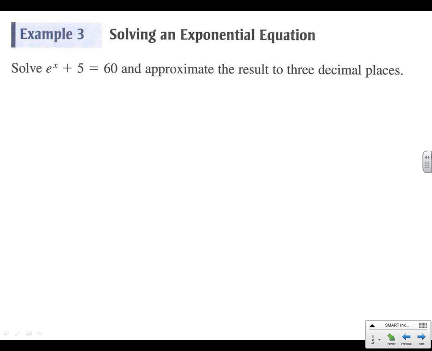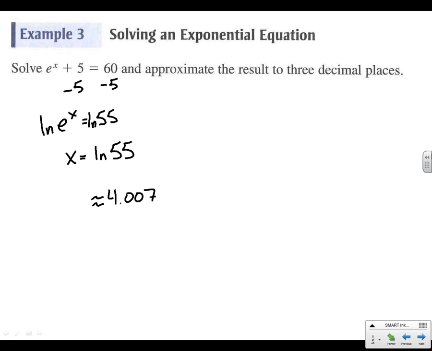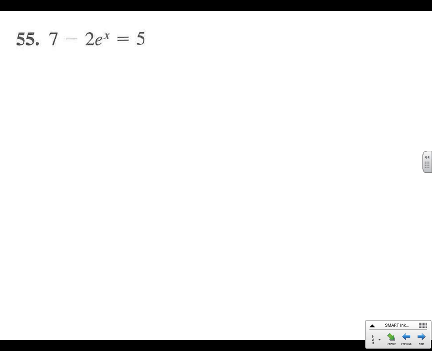Okay, example 3, let's get x by itself. So we're going to move the 5 over. We've got e to the x equals 55. The way we cancel out e is by putting a natural log in front of it. So x equals the natural log of 55. We're going to punch that into our calculator, and the natural log of 55 is approximately 4.007. All right, so same thinking. Try problem 55.